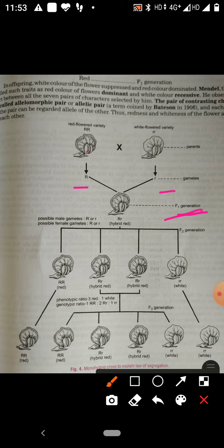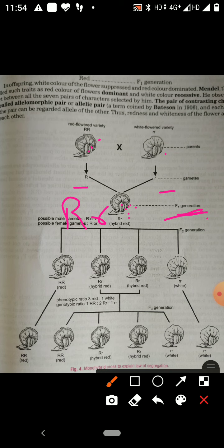They are red, but they have the factors of both, capital R and small r both are present, so it is a hybrid. The phenotype is like the dominant parent, visible like the dominant parent. But when you see the genotype, it has the factors of both.